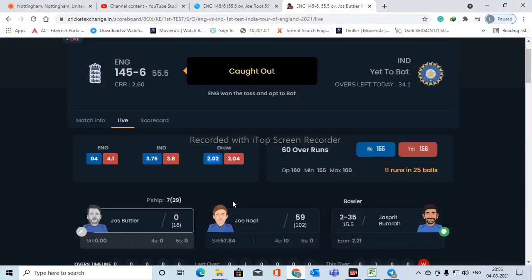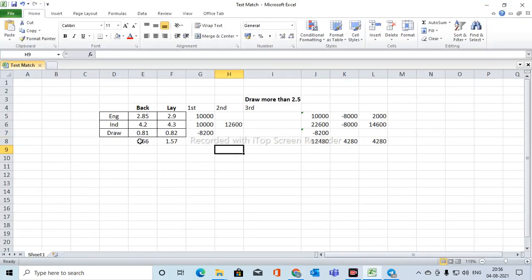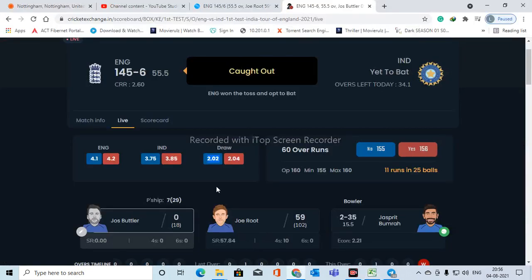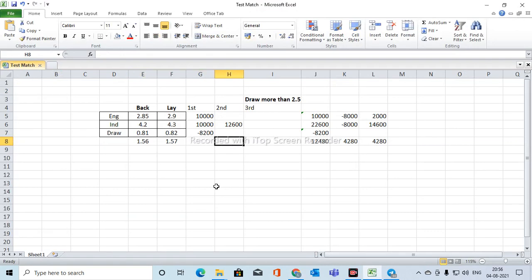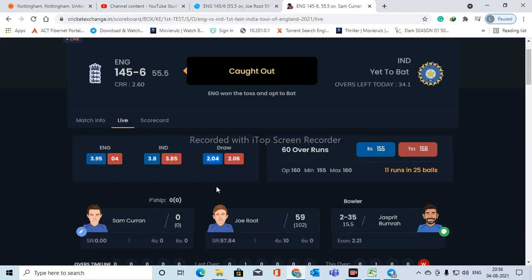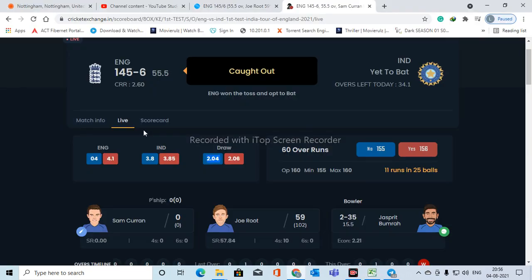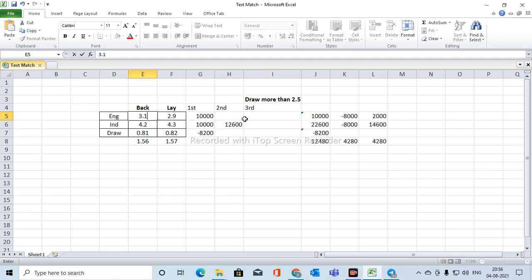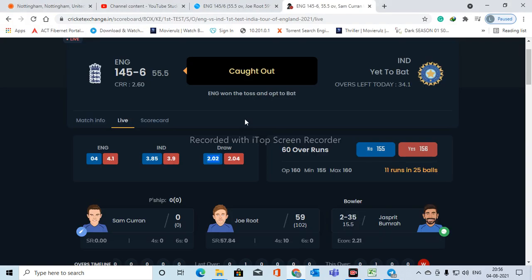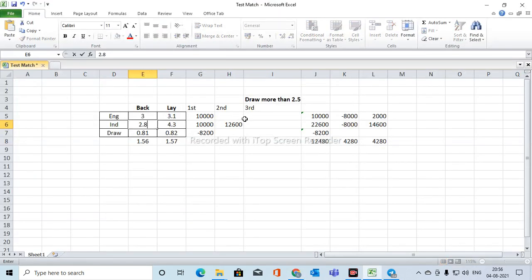Right now we can see the odds going up, 2.2 to 2.4. If there are any chances, I will update you on this 2.2, 2.4. Right now the odds are England 4 means 3.1, India 3.85, and India is coming into favorite right now.